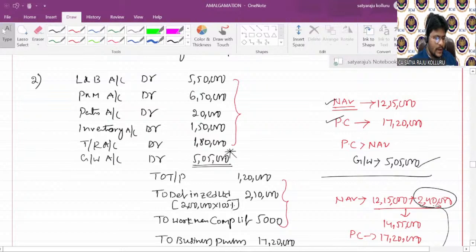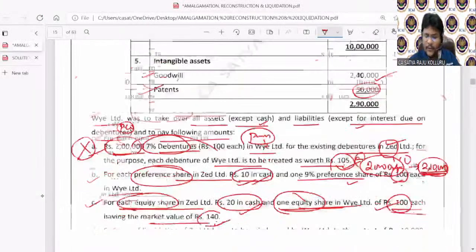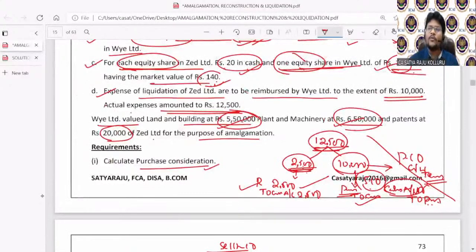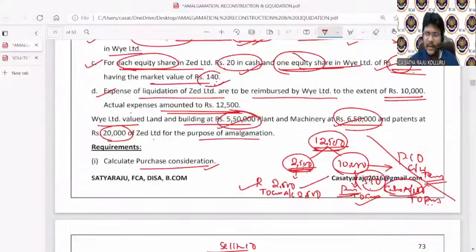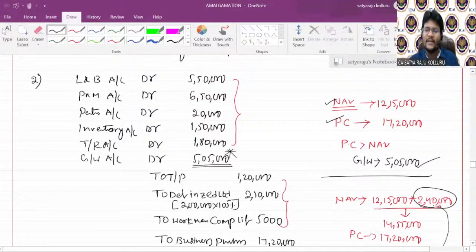Sir, in the question, the agreed value of all assets is given. No, guys, in the question, the agreed value of all assets is not given. If you check here, only a few assets are given. For example, if the agreed value of all assets is given in the question, you need to consider all the assets and liabilities at agreed value only. But here the agreed value is given for only some of the assets. That's why I considered those assets only.